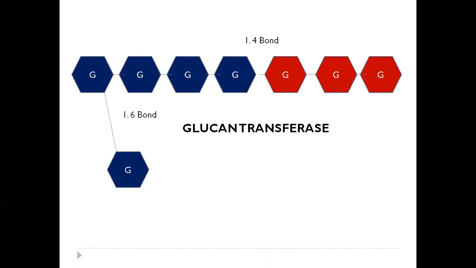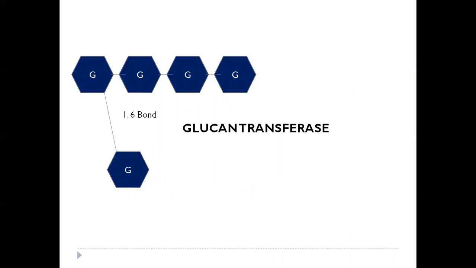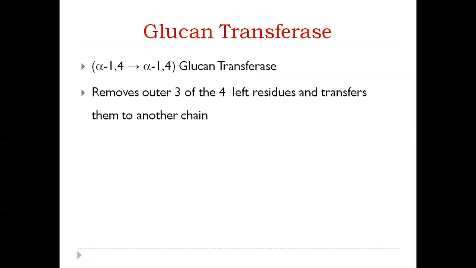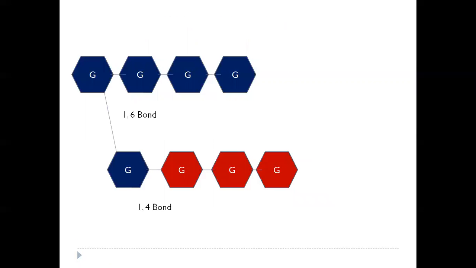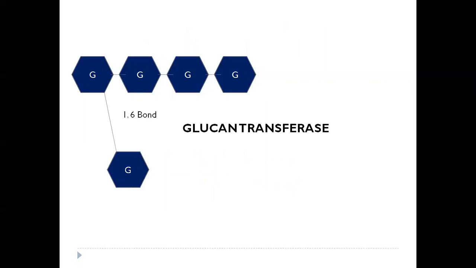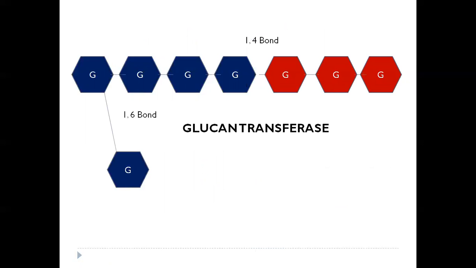Okay. So here we are breaking. So if we look at it again, the enzyme is alpha 1,4 glucan transferase. It removes outer 3 of the 4 residues and transfers them to a neighboring chain. So here we have these 3 residues. Enzyme is glucan transferase. The 1,4 bond is broken, and these 3 residues are then transferred to a neighboring chain through the formation of a new alpha 1,4 bond. So this is the action of glucan transferase.